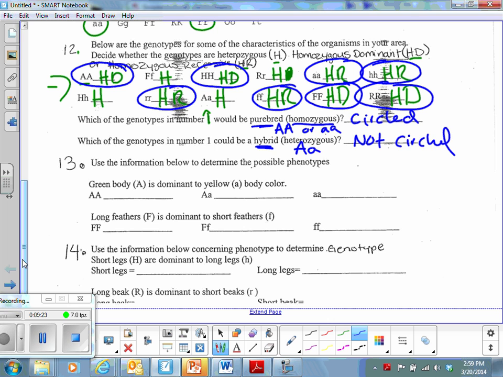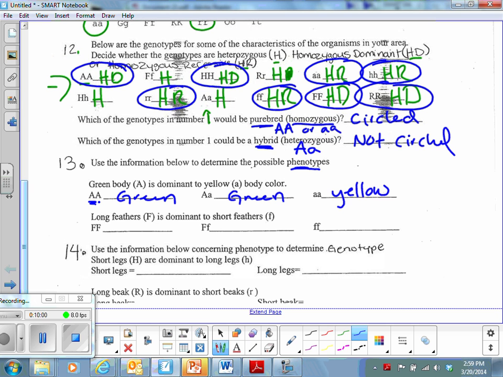So if I get down to number 13, use the information below to determine the possible phenotypes. Remember, the difference between a phenotype and a genotype is the genotype are the alleles, the letters. The phenotype is the physical description. So it tells me green body is capital A, dominant, to yellow, lowercase a, body color. So capital A, I'm going to see a green body. Capital A, lowercase a, I'm going to see a green body. Lowercase a, I'm going to see a yellow body.